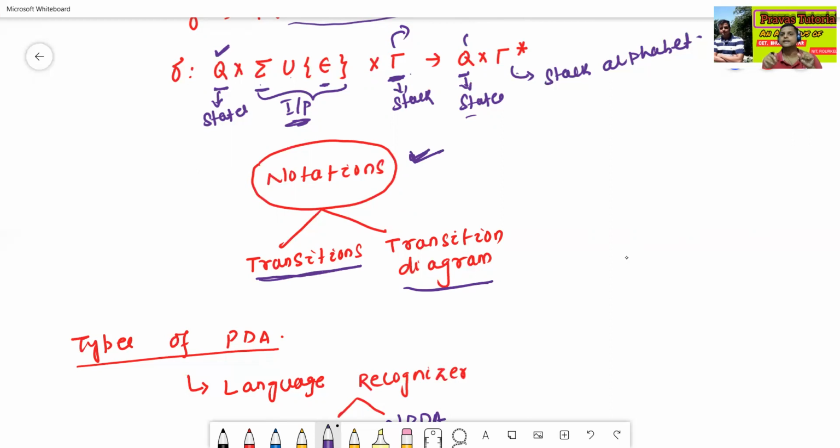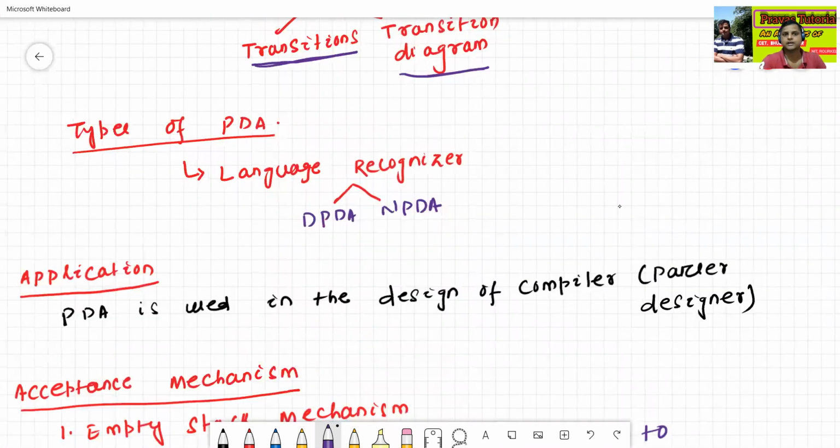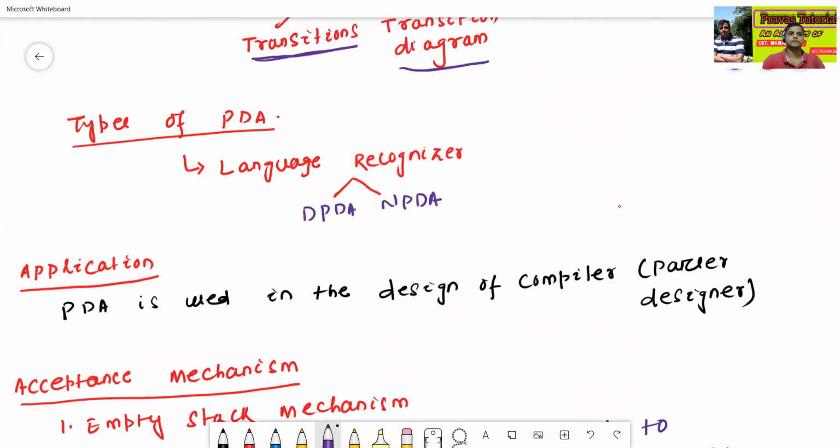But here there are two methods, one the transitions and second one is transition diagram. So how to represent, we'll see with one example.